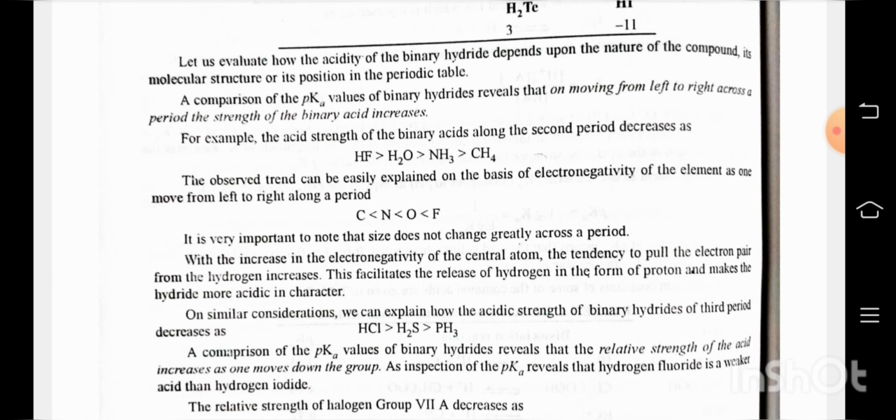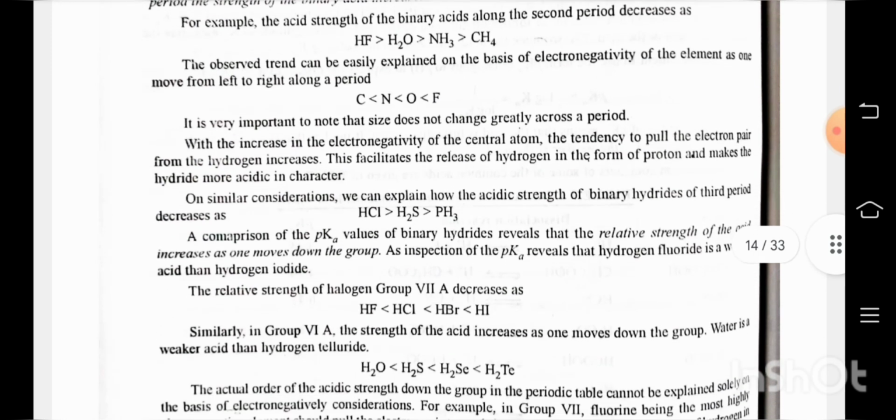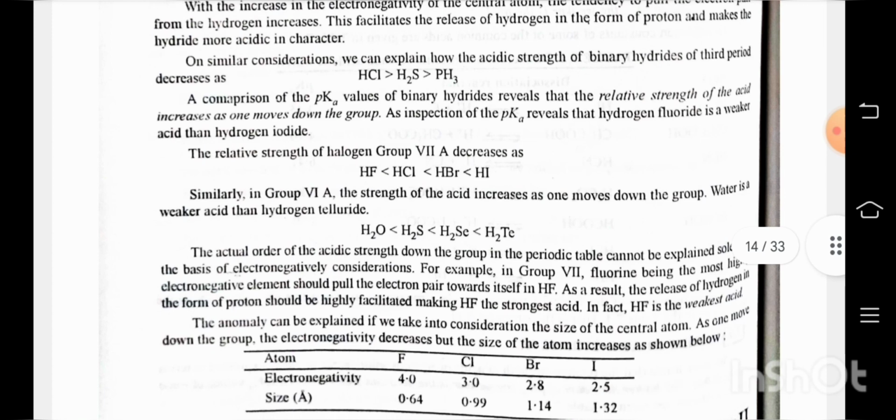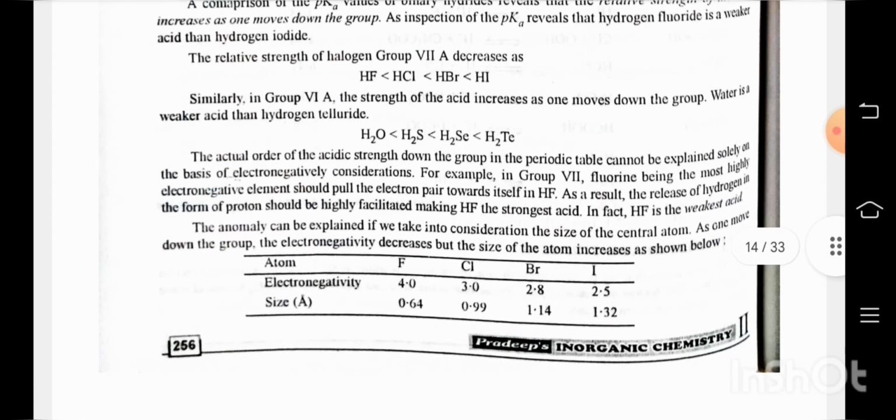A comparison of the pKa values of binary hydrides reveals that the relative strength of the acid increases as one moves down the group. An inspection of the pKa values reveals that hydrogen fluoride is a weaker acid than hydrogen iodide. The relative strength of halogen acids, group 7A, decreases as HF less than HCl less than HBr less than HI. In group 6A, the strength of the acid increases as one moves down the group. H2S is a weaker acid than hydrogen telluride.